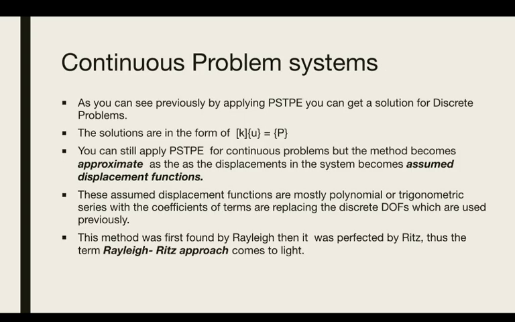As you can see previously, by applying PSTPE, you can get a solution for discrete problems.